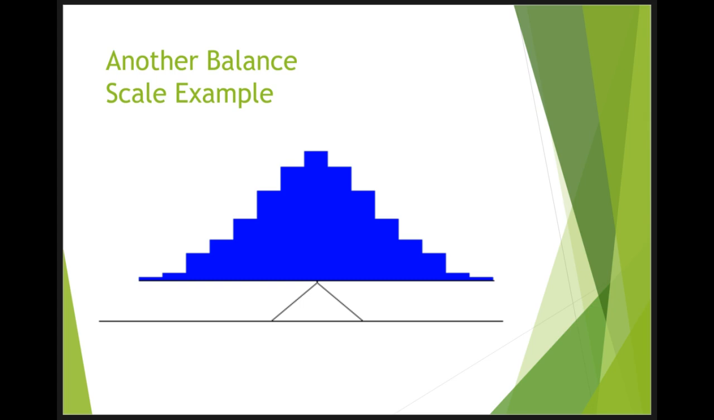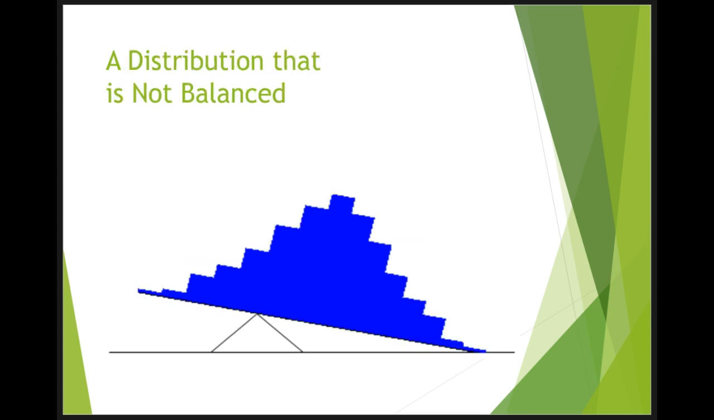For another example, consider the distribution shown in this figure. It is balanced by placing the fulcrum in the middle of the distribution of the scores. This figure illustrates that the same distribution cannot be balanced by placing the fulcrum to the left of the center.